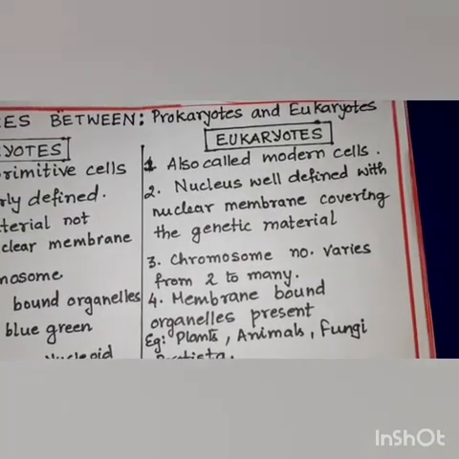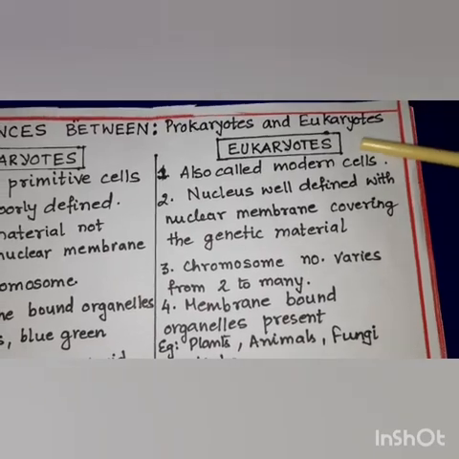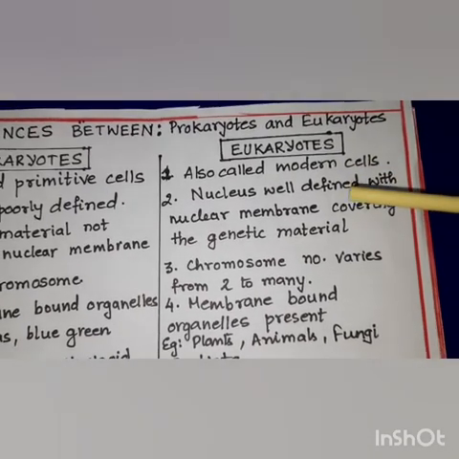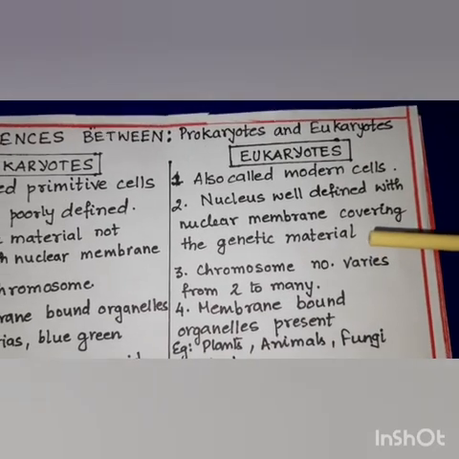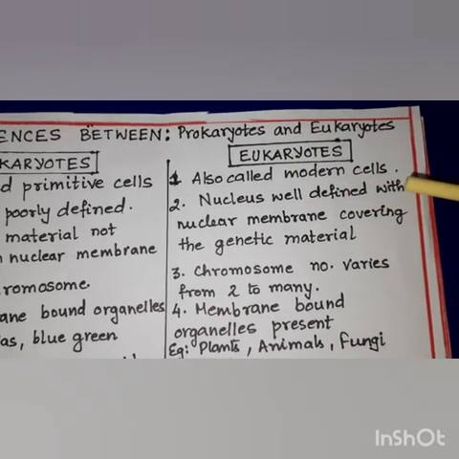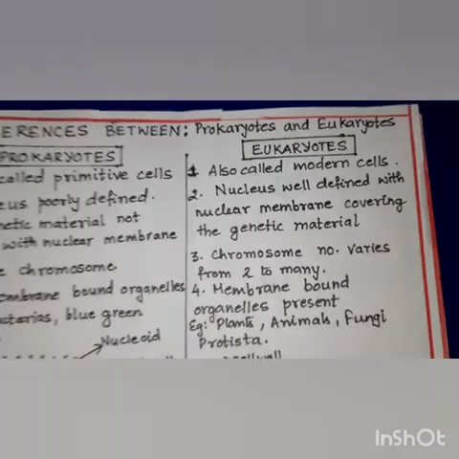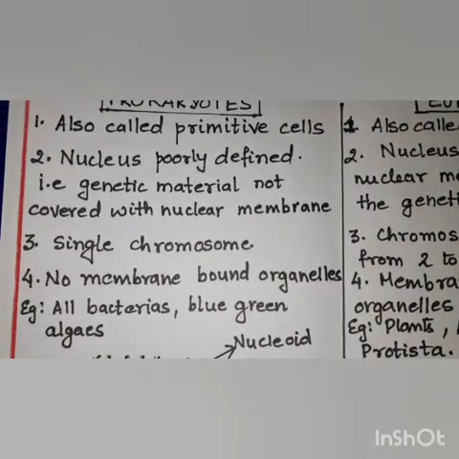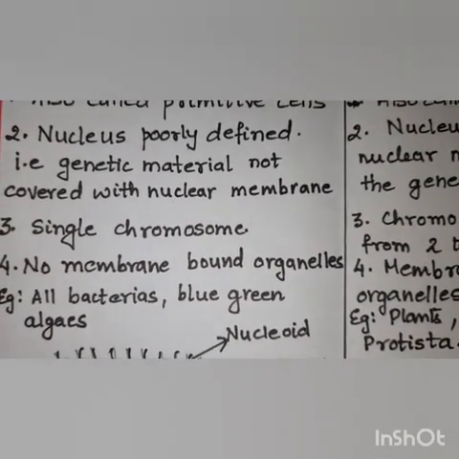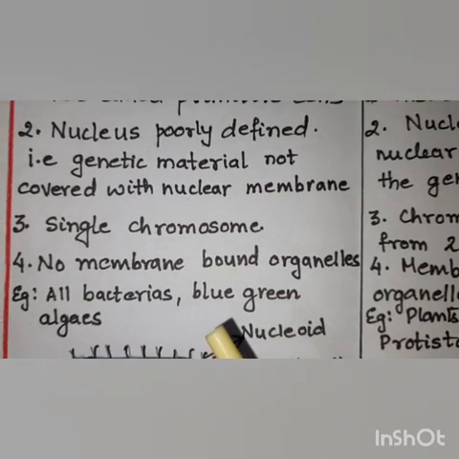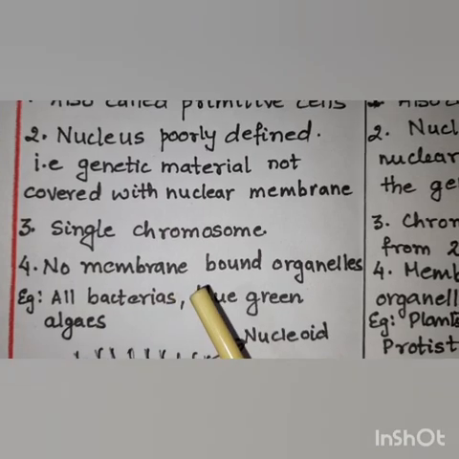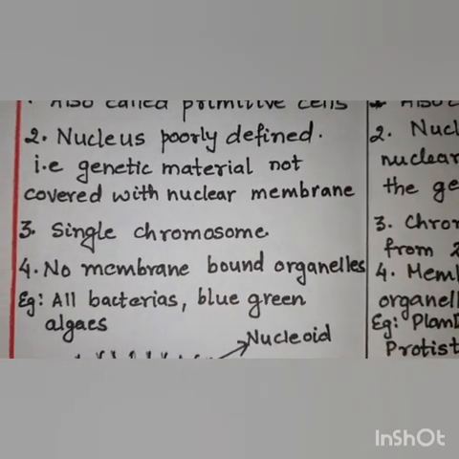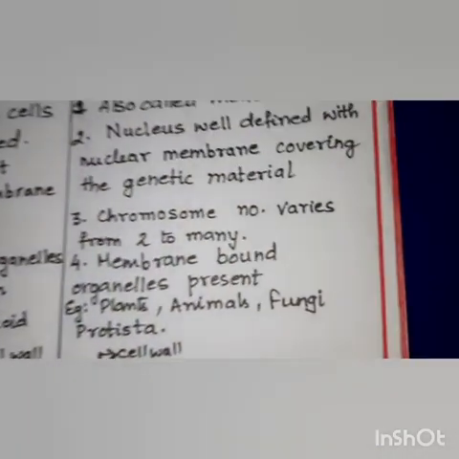Whereas in the eukaryotic cell, the nucleus is very well defined. That means it has the nuclear membrane to cover the genetic material, which is always the DNA, never RNA. Only prokaryotes can have RNA as the genetic material. Now coming to the third point of difference, prokaryotic organisms always possess a single chromosome. That is, they will never have more than one chromosome.